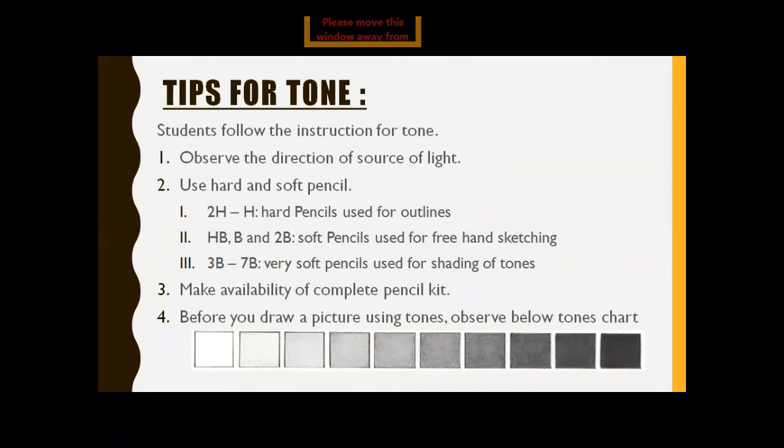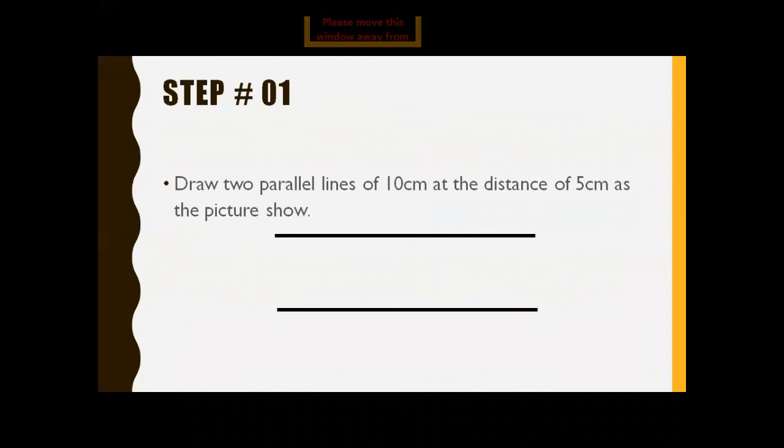Okay, students, in topic number 4, we are at step number 1. Draw in the tone. Write your name by tone. Draw two parallel lines of 10 centimeters at a distance of 5 centimeters as the picture shows.